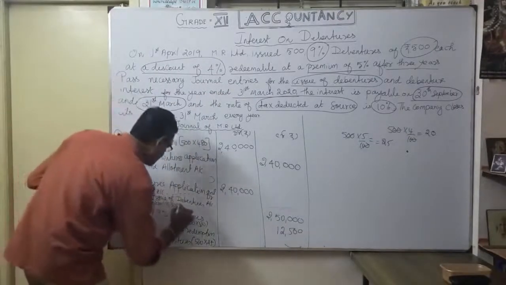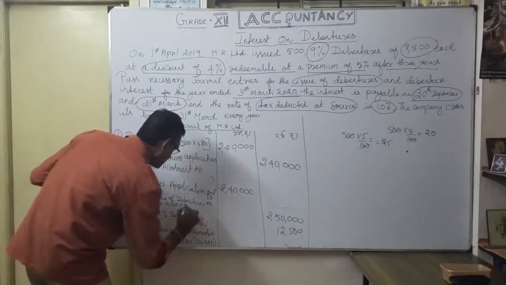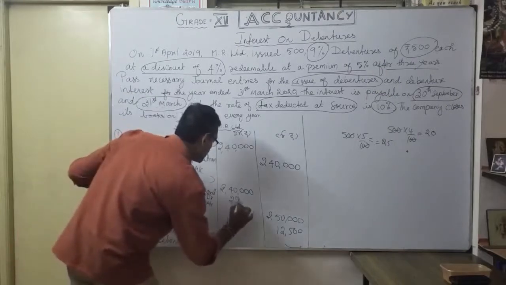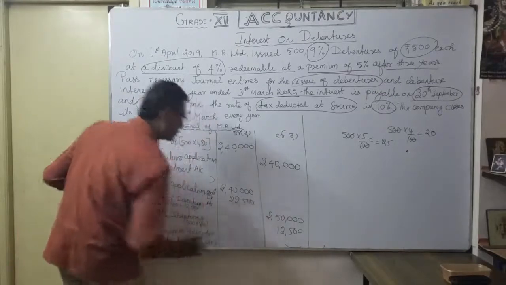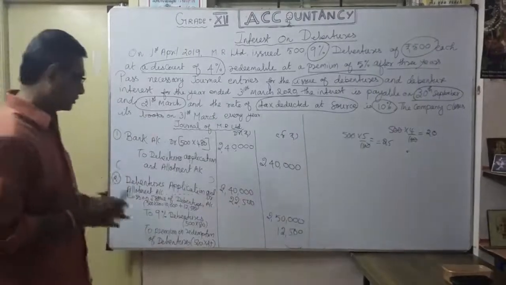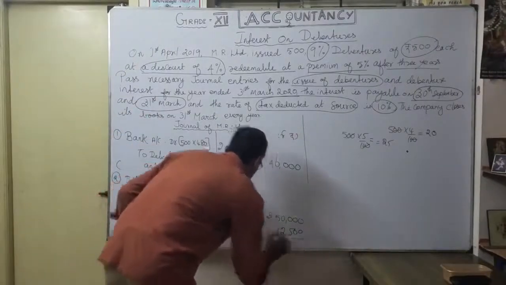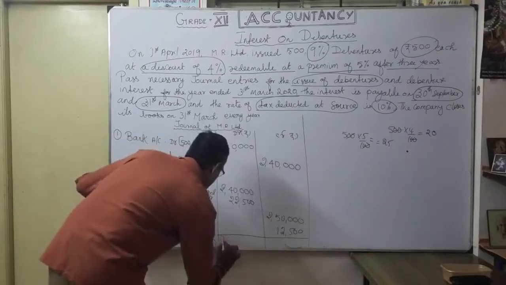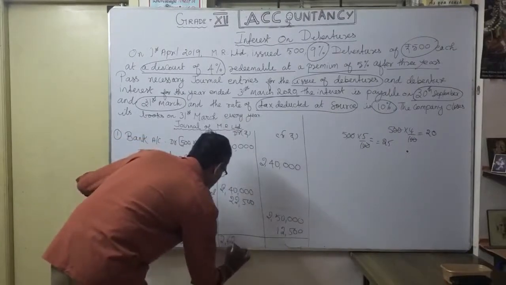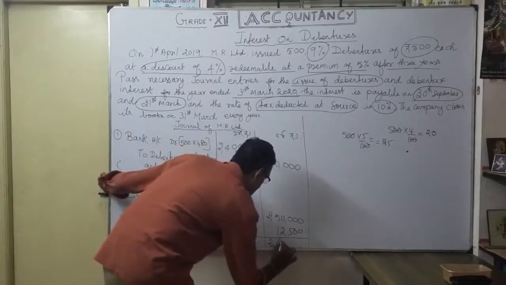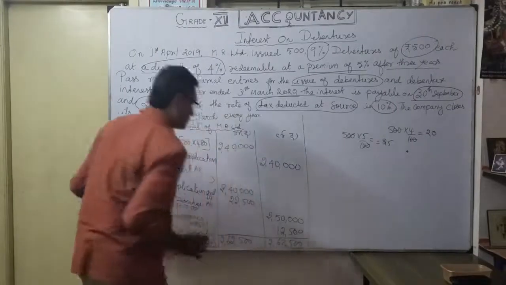This 10,000 plus this 12,500. Totally how much am I going to write? 22,500. You understand now? When you total debit and credit, you check it: 2,62,500. You understood the general entry.